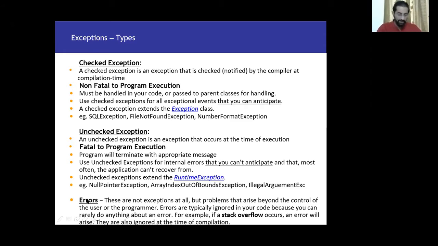And I think we already explained errors. Errors are not exceptions; they are something beyond the control of the programmer, and we cannot handle them. So errors are typically ignored in our code because you cannot do anything about them. Let's say there was an issue with memory. You can actually create this error in your program. You just write a for loop and continuously create an object.